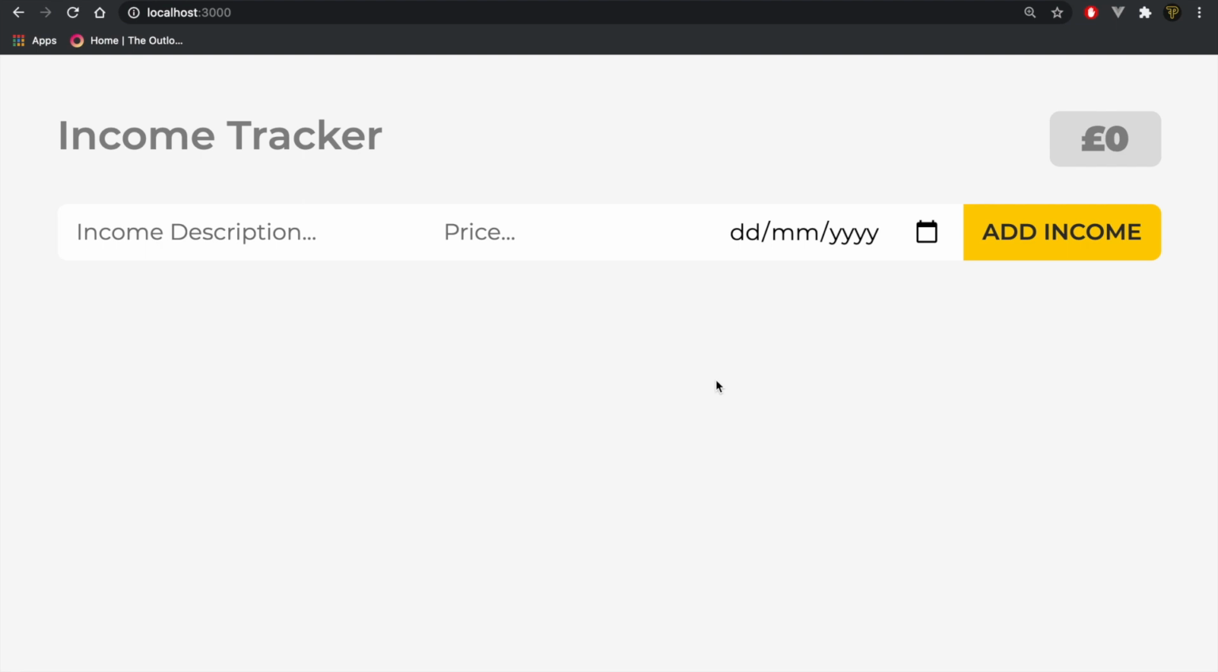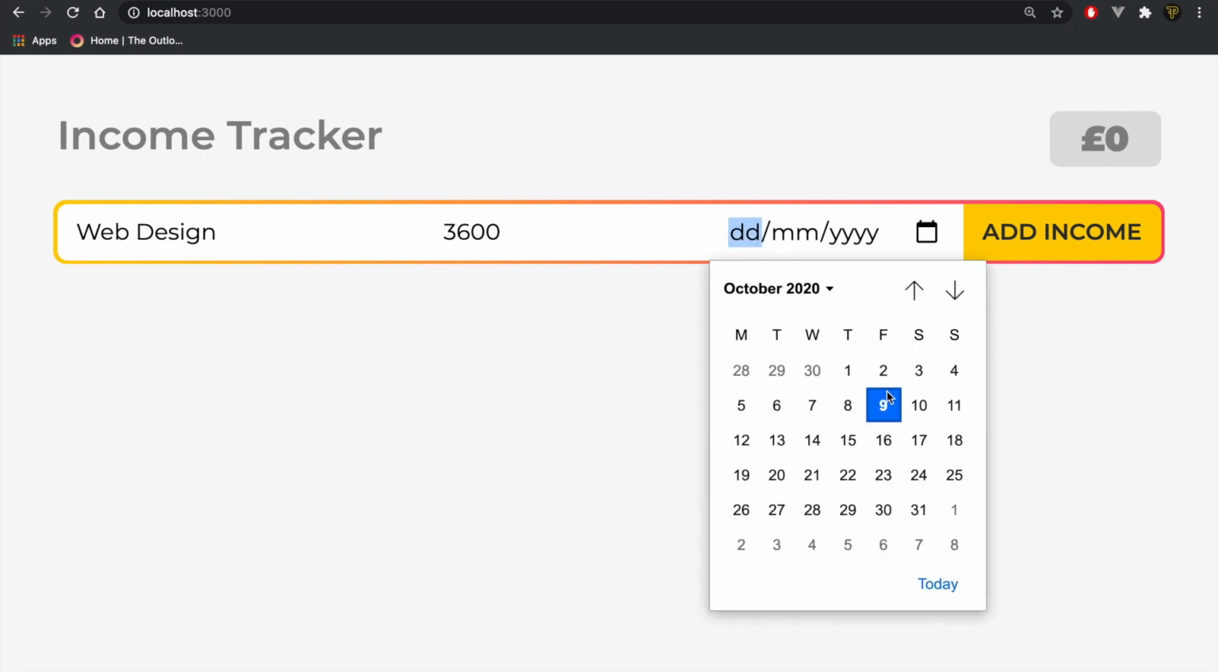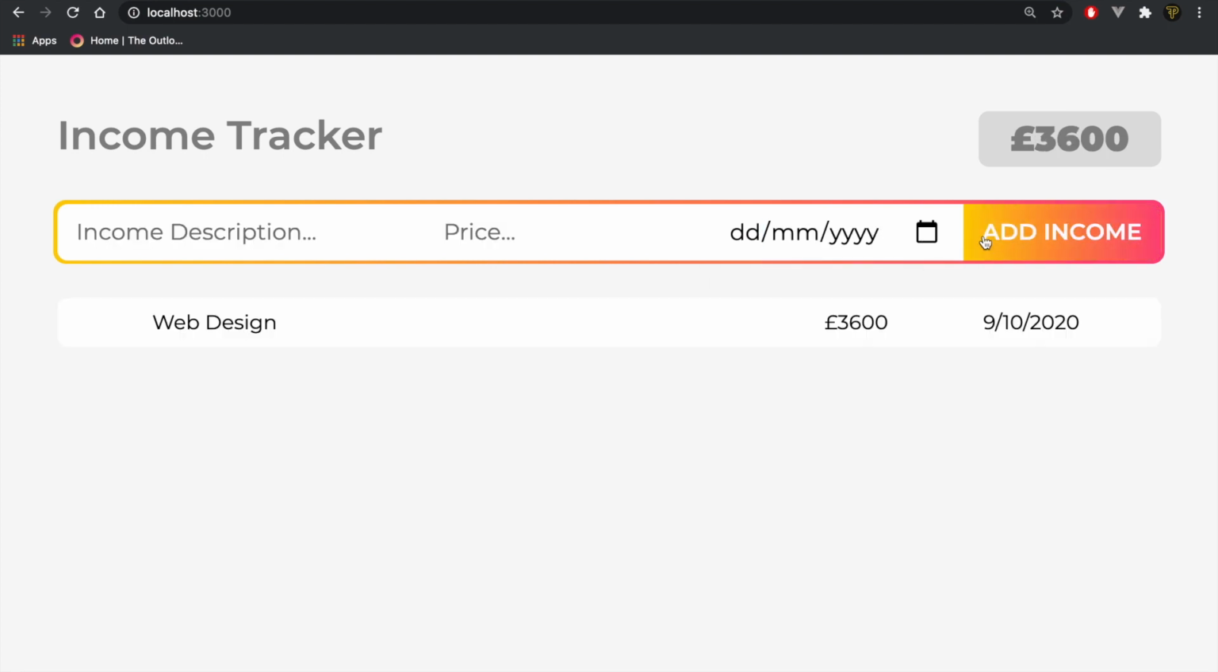What's up everybody, my name's Tyler Potts, and in today's video we're going to be learning to create a React.js income tracker. Now what this app does essentially is it takes an income, so we give it a description. We're going to say web design. We're going to say we got paid about £3,600, and it came in on the, not the 16th, we'll say the 9th. We add the income, and as you can see we have the income.